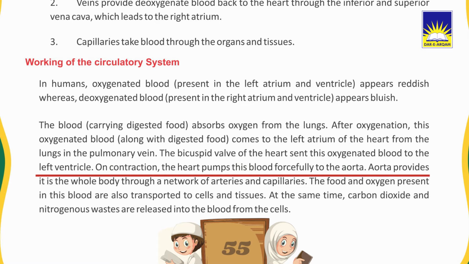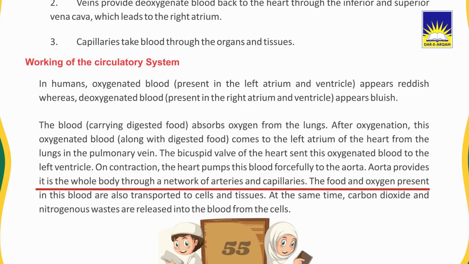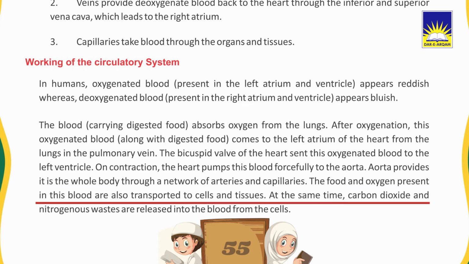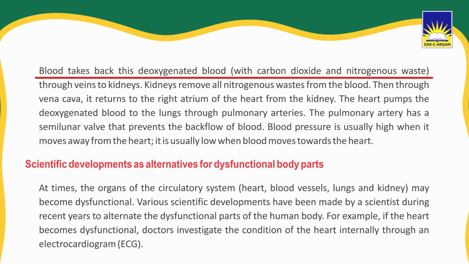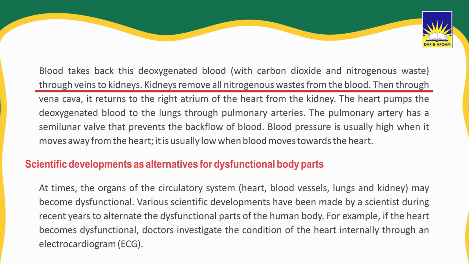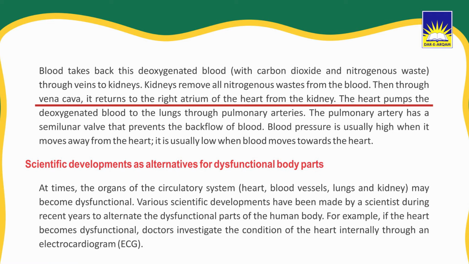On contraction, the heart pumps this blood forcefully to the aorta. The aorta provides it to the whole body through a network of arteries and capillaries. The food and oxygen present in this blood are also transported to cells and tissues. At the same time, carbon dioxide and nitrogenous waste are released into the blood from the cells. Blood takes this deoxygenated blood with carbon dioxide and nitrogenous waste through veins to the kidney. Kidneys remove all nitrogenous waste from the blood. Then through the vena cava, it returns to the right atrium of the heart from the kidney.